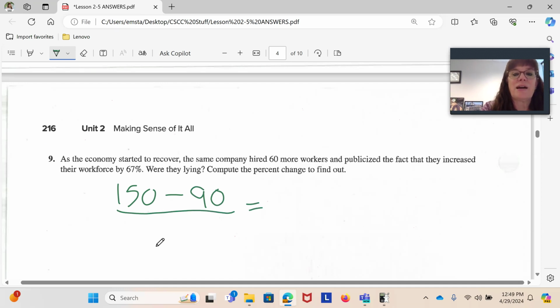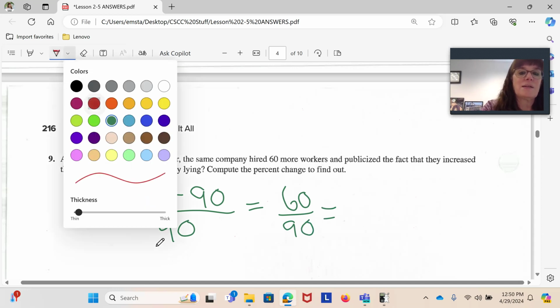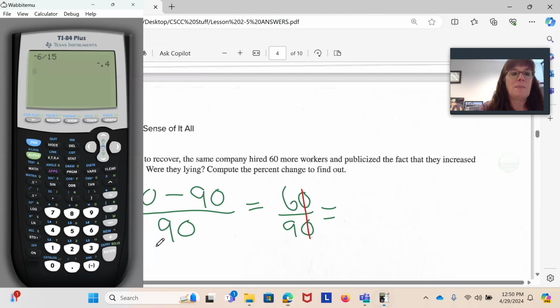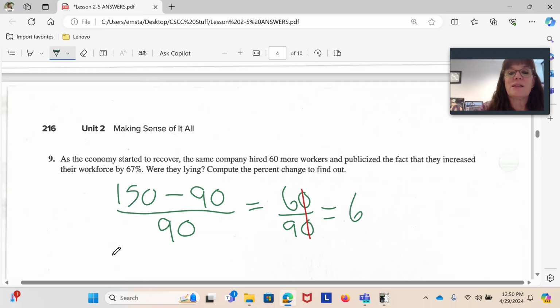That tells me that I hired 60 people, so that's the actual change. And then on the bottom, we have to divide by how many we had. When I started the recovery, I only had 90 employees before hiring new ones. So again, we can do some of this by hand, crossing off the zeros, and then pull out the calculator and do 6 divided by 9. I get 0.666 repeating, so that's about 67%. So they were indeed telling the truth, it's just because they're basing it on a smaller number of employees.